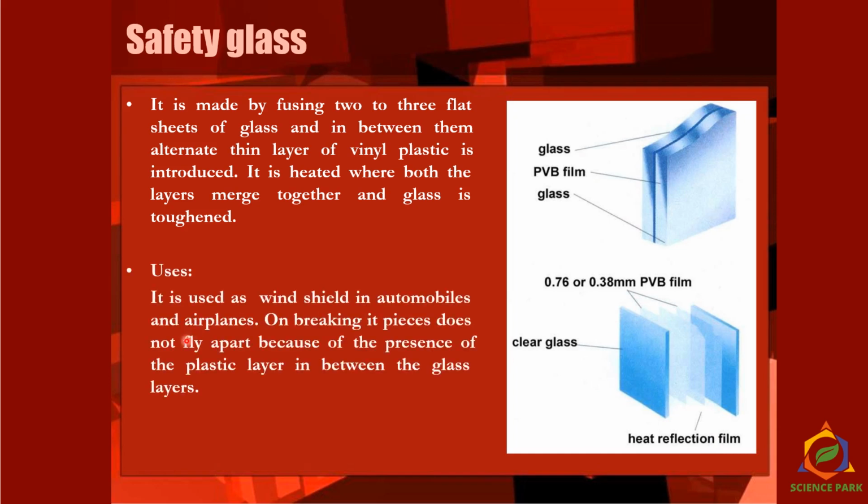So where do we use such glasses? Where do we need that? It is used as windshield in automobiles and airplanes. On breaking it, pieces do not fly apart because of the presence of the plastic layer in between. Right?